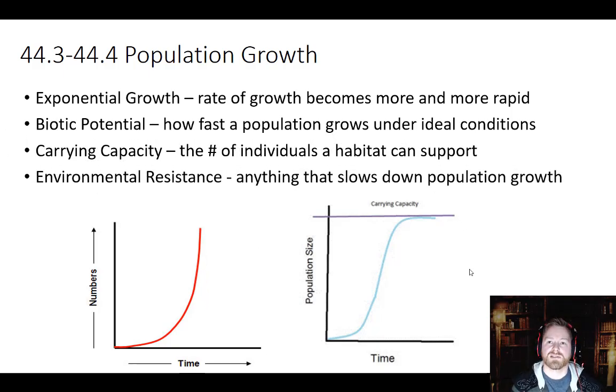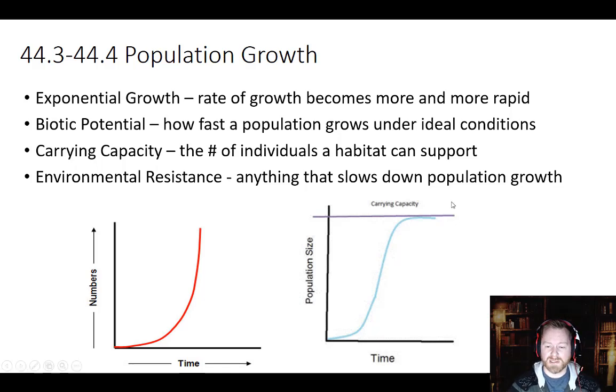Anything that causes a species' biotic potential to level off at carrying capacity is something we call environmental resistance. Sickness, disease, predation, adverse weather conditions, accidents, all of those things slow down and stop population growth and cause it to level off. So all those things are environmental resistance, and that's usually where the maximum point of the population growth is. That's usually where we can see the carrying capacity of that particular ecosystem for that species.